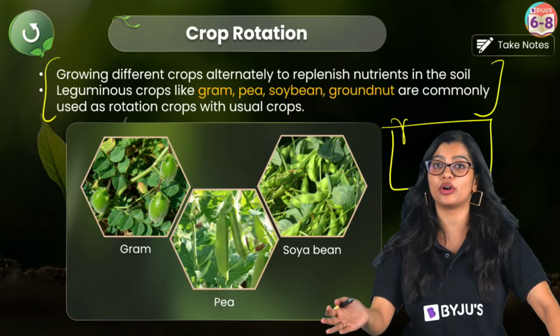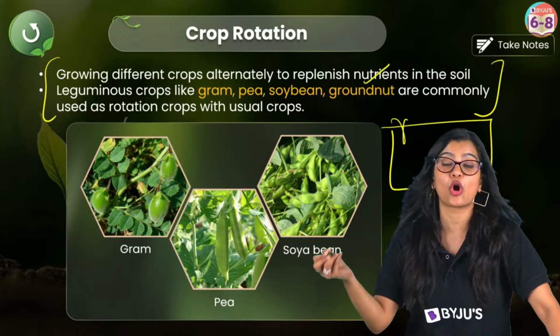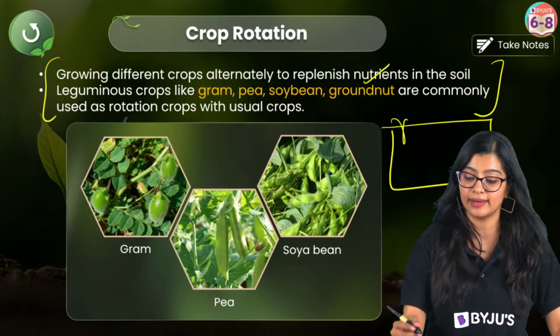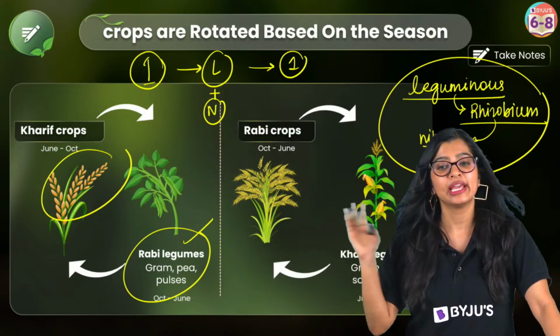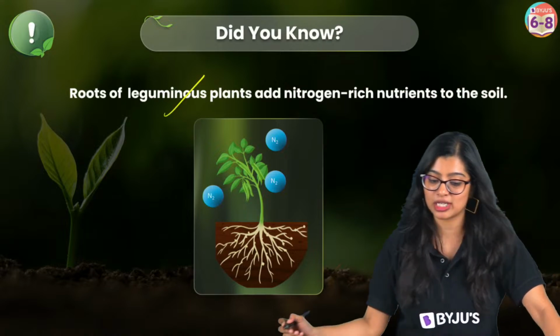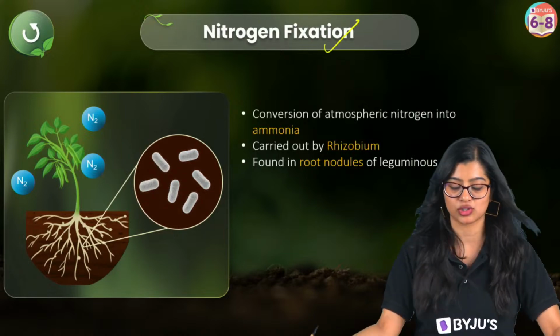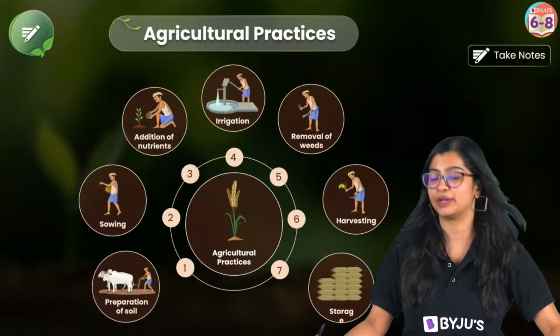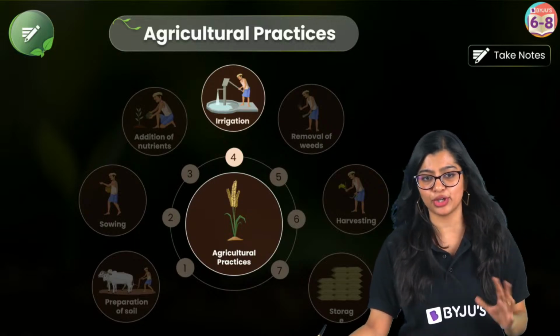When I grow plants alternatively such that the nutrients can be replenished or brought back to the soil, this process is what we call crop rotation. Easy peasy. This is all we need to know. Roots of leguminous plants add nitrogen-rich nutrients to the soil and help with the process of nitrogen fixation. So with this we have looked at step number 3, which is addition of nutrients.